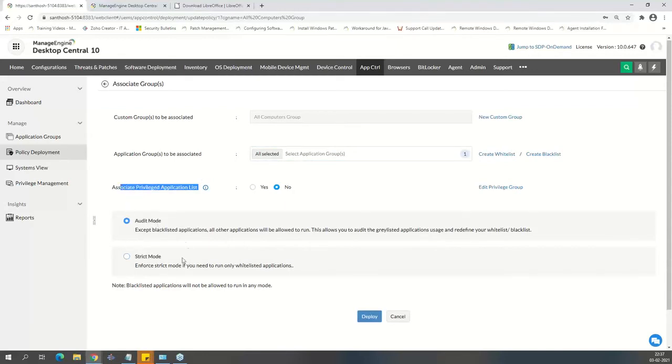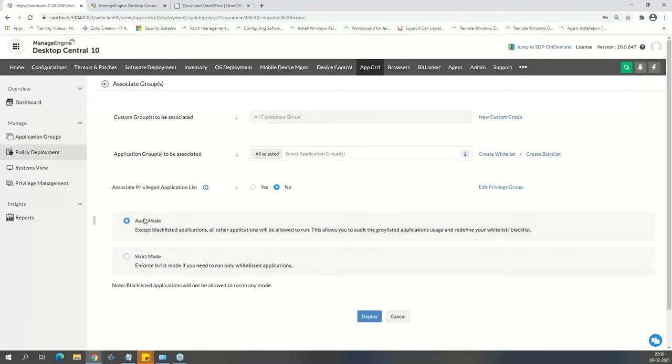If you scroll down, there are two types of mode that are available. One is called the audit mode. The other one is called the strict mode, right? The audit mode is, if I choose audit mode, what happens? Even though I have whitelisted some of the applications, and there are other applications that can be run, the audit mode will allow all the applications to run. Apart from the whitelisted applications, I will allow other applications to run.